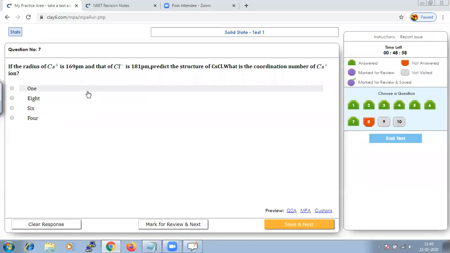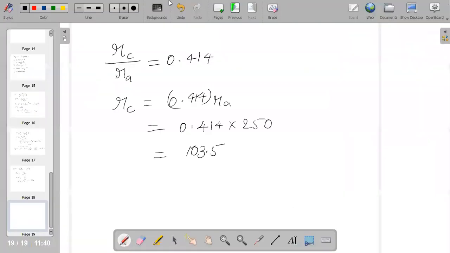If the radius of Cs plus is 169 and that of Cl minus is 181, we have to predict the structure of CsCl and also the coordination number. Once again, if you calculate R_C by R_A, and both the values they have given, that is one is 169 and the other one is 181. So you will get a value, and since this value, whatever you are getting, let us calculate it.